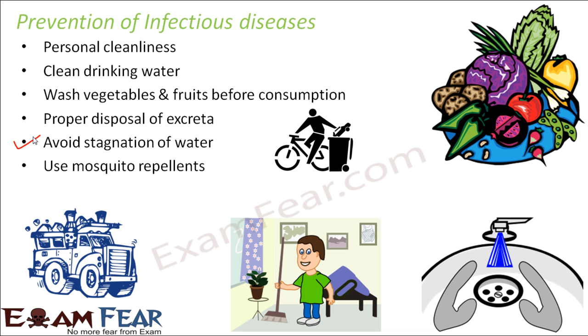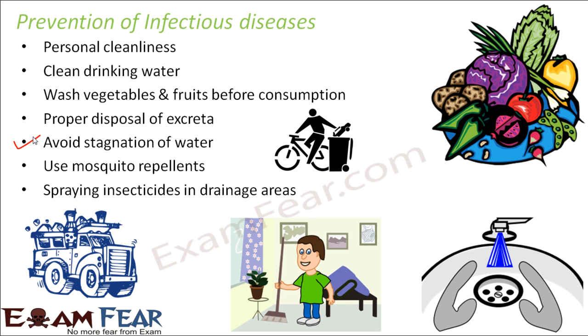Use mosquito repellents like mosquito nets, or solutions like Good Night or All Out. These kinds of things should be used so that you do not have a lot of mosquitoes in your house, because having more mosquitoes in the house is like increasing the risk of these diseases which are spread through mosquitoes. So all we can do, from our side, is try to reduce the risk.